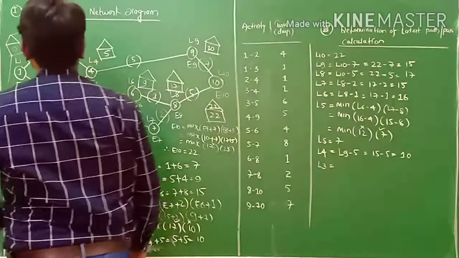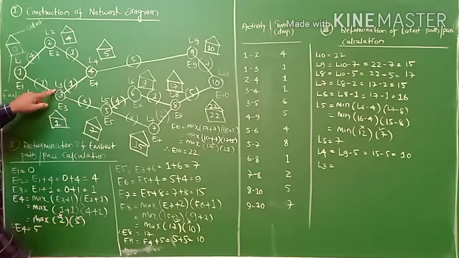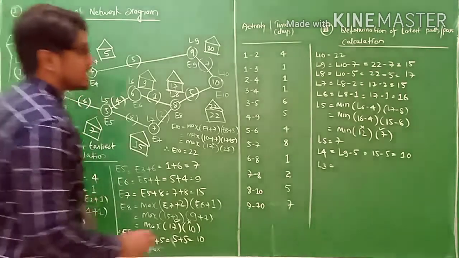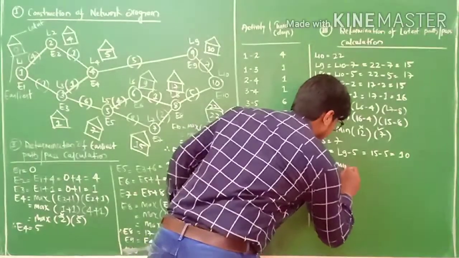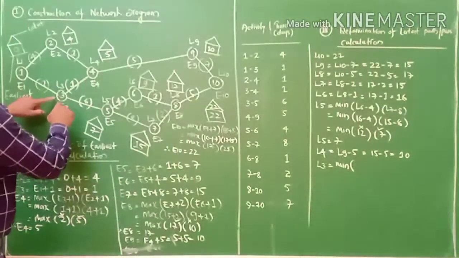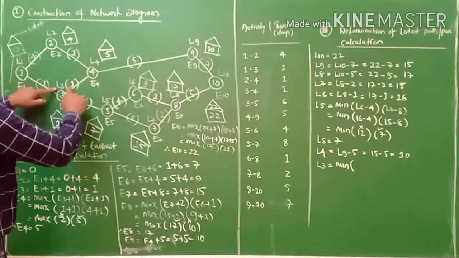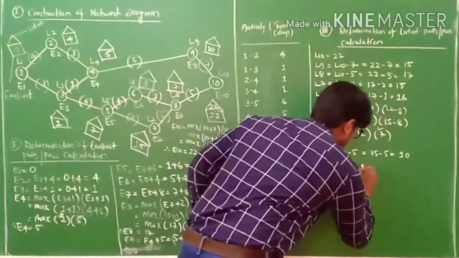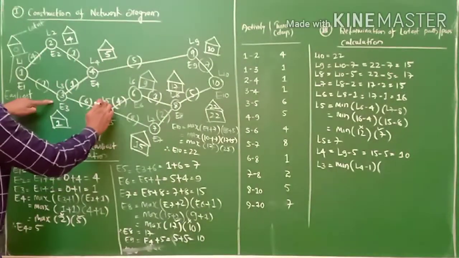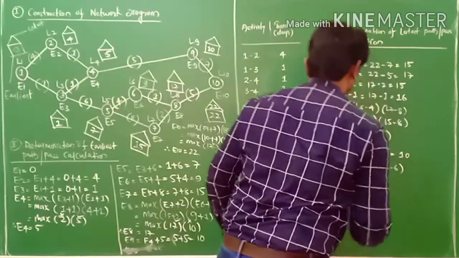Next here, L3. This is your L3. Two activities are connecting to L3, so we have to consider the minimum. The first is L4 minus 1, and the next one is L5 minus 6, my friends.